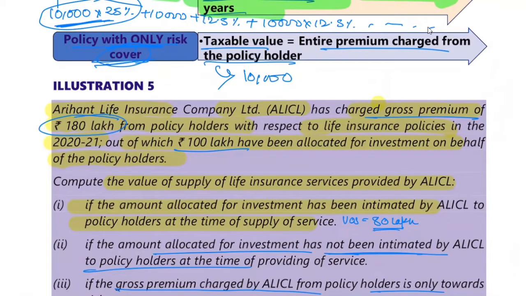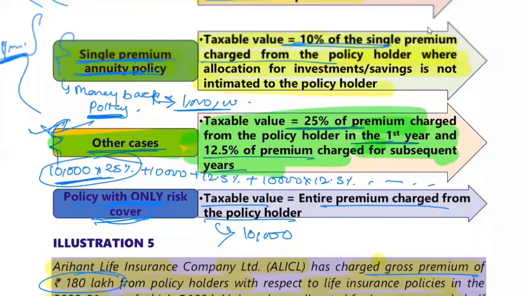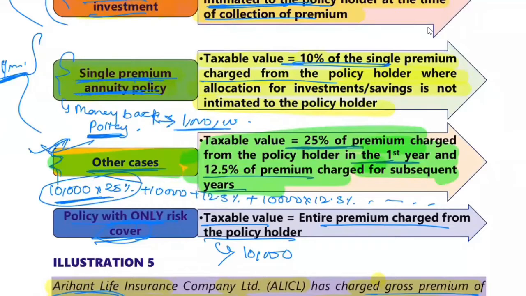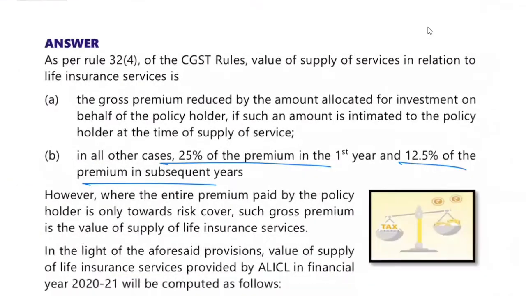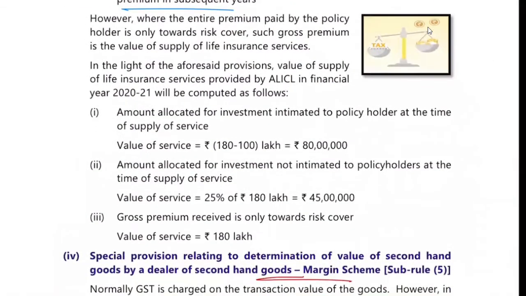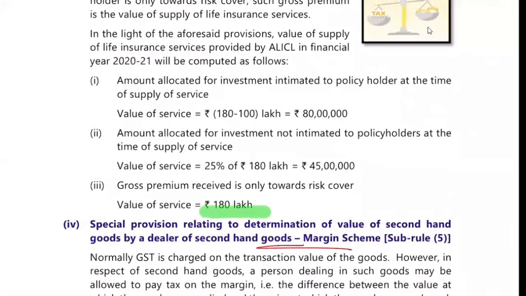And in maximum cases, if it is annually, then 10%. 10% of single premium charge per year. And here we don't know whether it is single charge or monthly charge, how it is charged. No information. So we make it other case. Correct. And the third one, he said that 180 lakhs. Correct. And word में पूरा। Yes, 180 lakhs full. Correct.